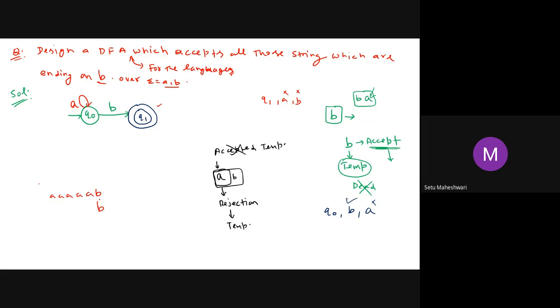Now, let us consider the smallest one. B I already have. Now, if I already have B, and one A is coming after this B, then what am I supposed to do? Should I accept it or reject it? Reject. What is the reason? Because this particular string is not ending on B, and I'm supposed to end on B. But should this rejection be temporary or permanent? Temporary. This should be a temporary rejection.